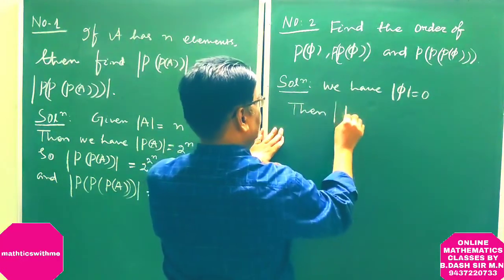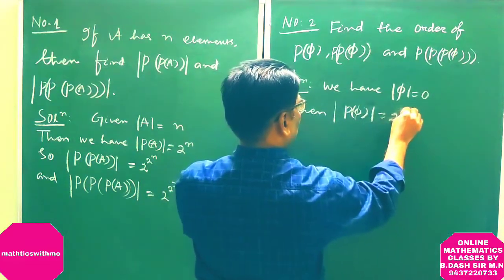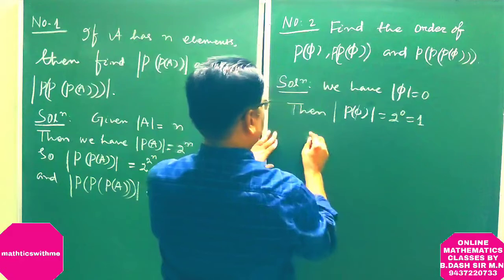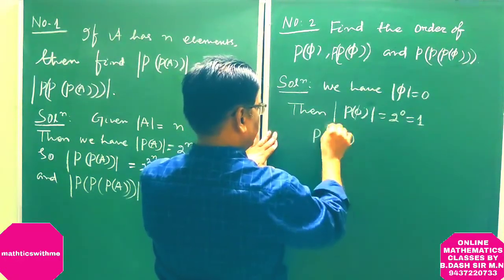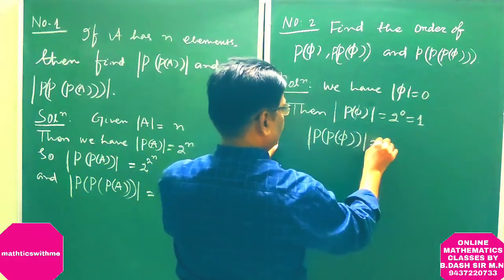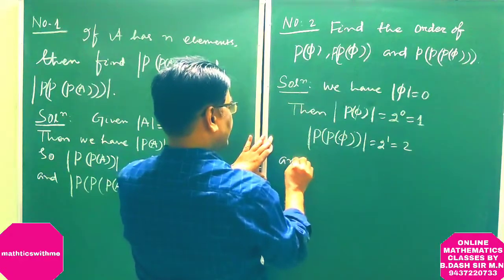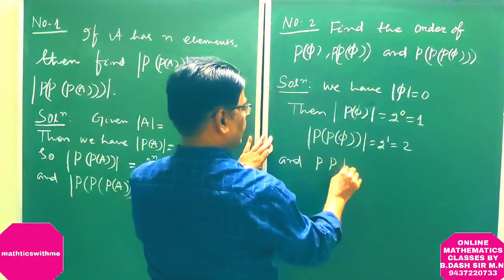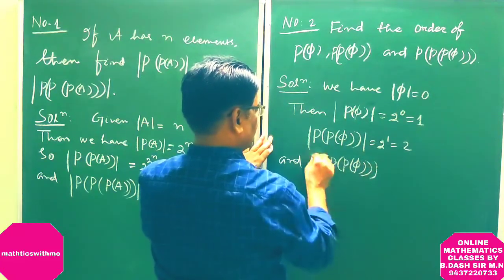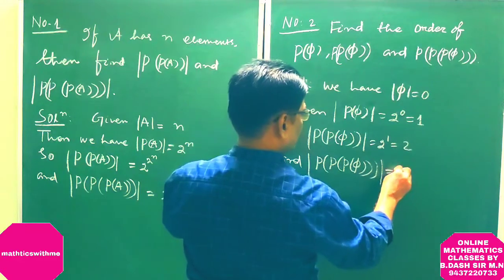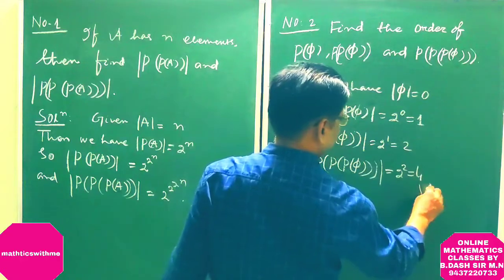Then cardinality of P of phi is equal to 2 to the power 0, which is equal to 1. P of P of phi cardinality is equal to 2 to the power 1, which is equal to 2. And P of P of P of phi cardinality is equal to 2 to the power 2, which is equal to 4. Answer.